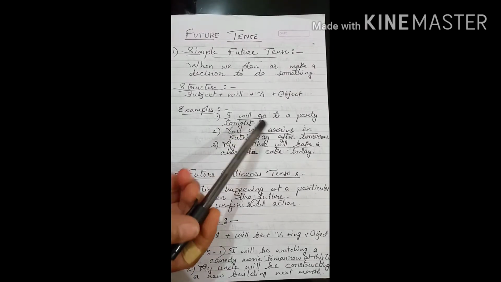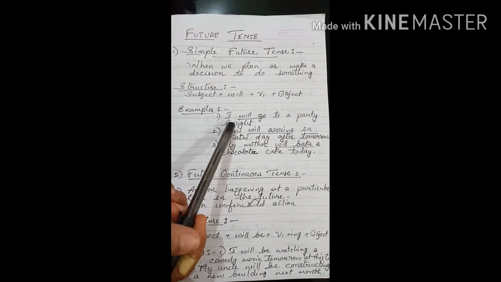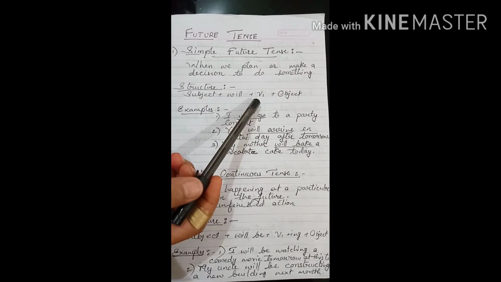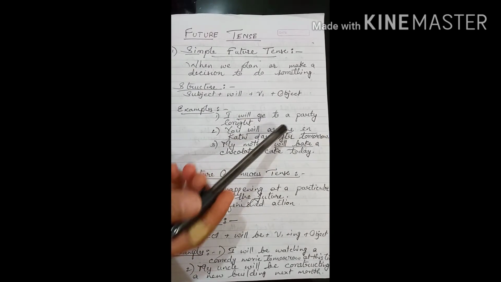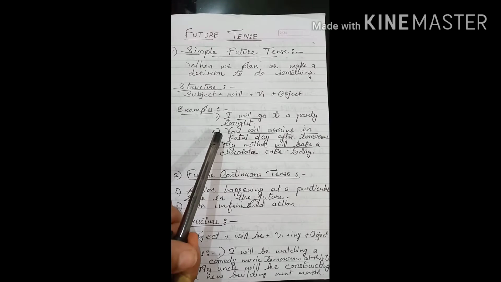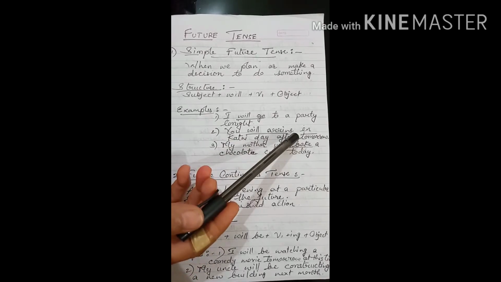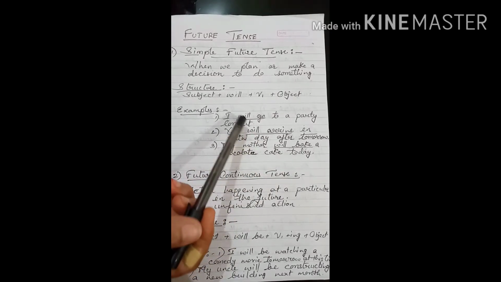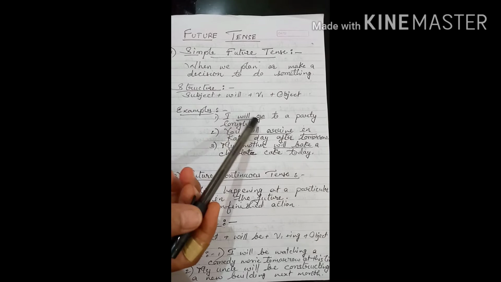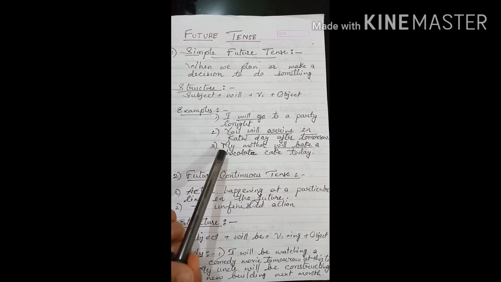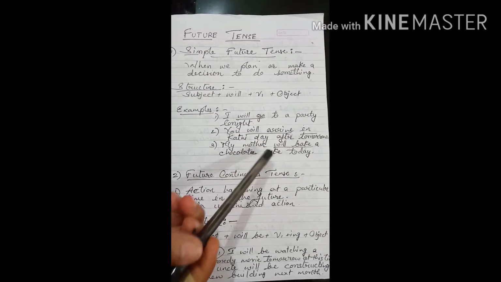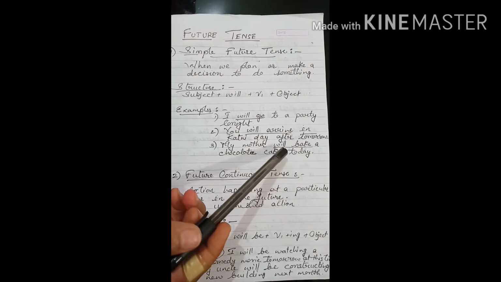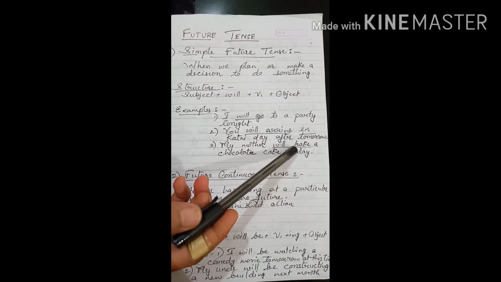I will go to a party tonight. I is the subject, will go. So will plus first form of verb. I will go to a party tonight. Another example, you will arrive in Katni day after tomorrow. You will arrive. You can see that everywhere I have made use of will plus first form of verb. The third example is, my mother will bake a chocolate cake today. So once again, will plus first form of verb, bake.